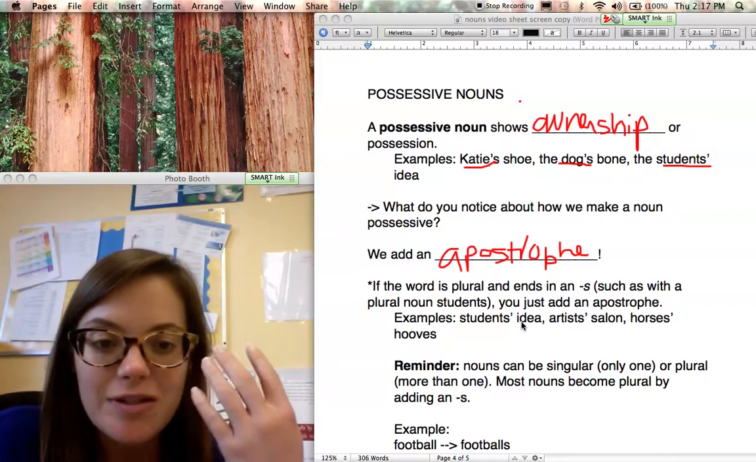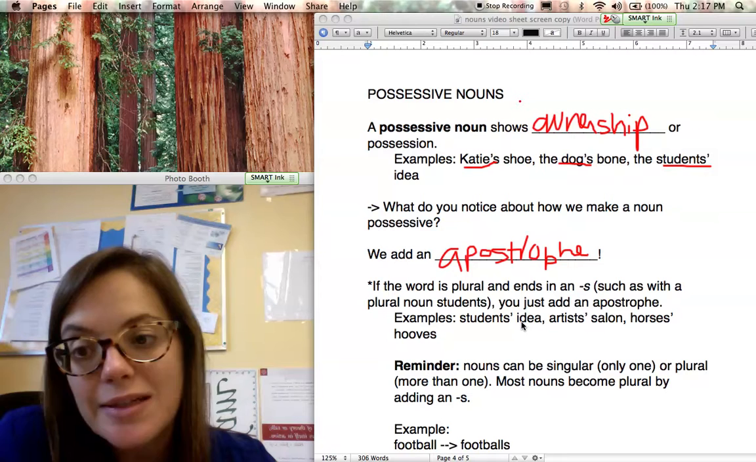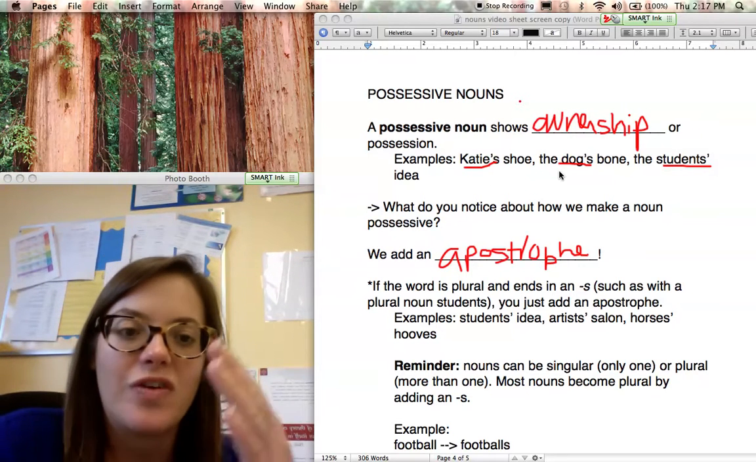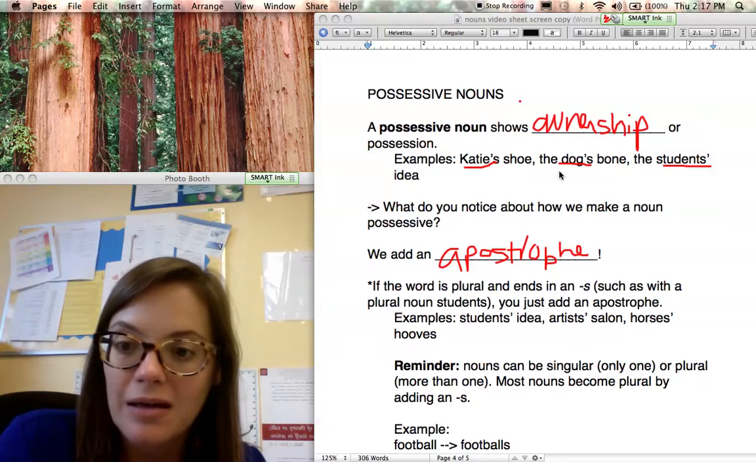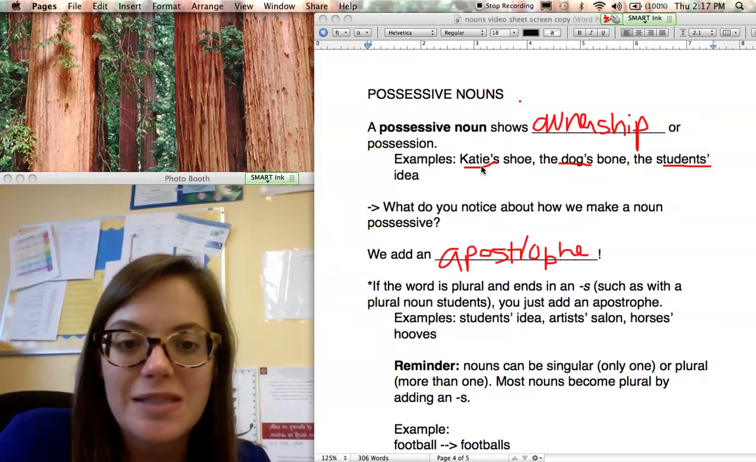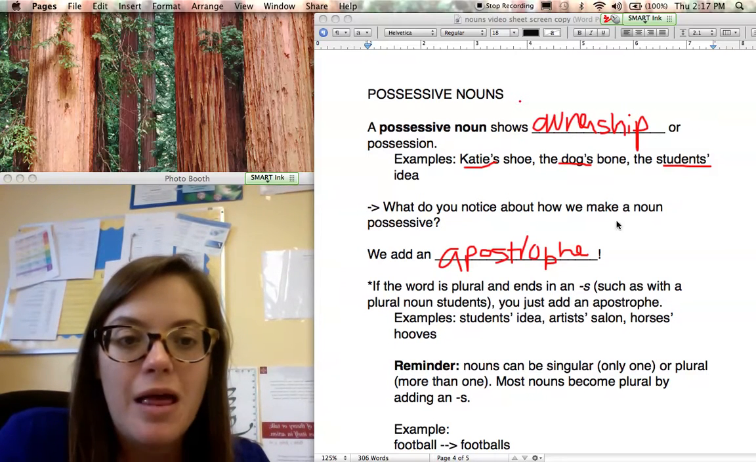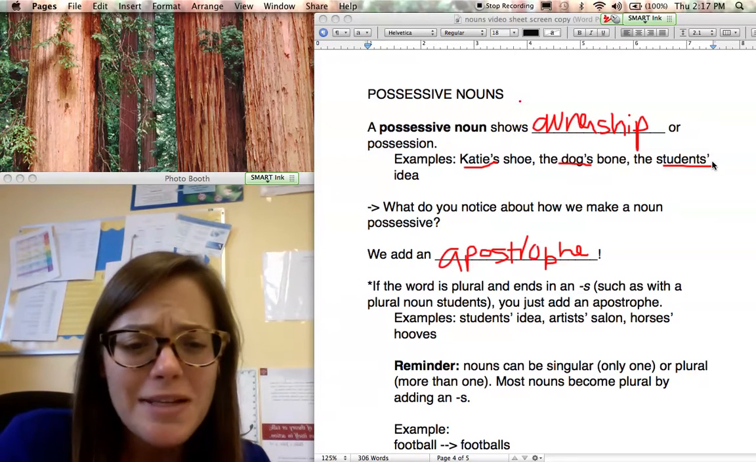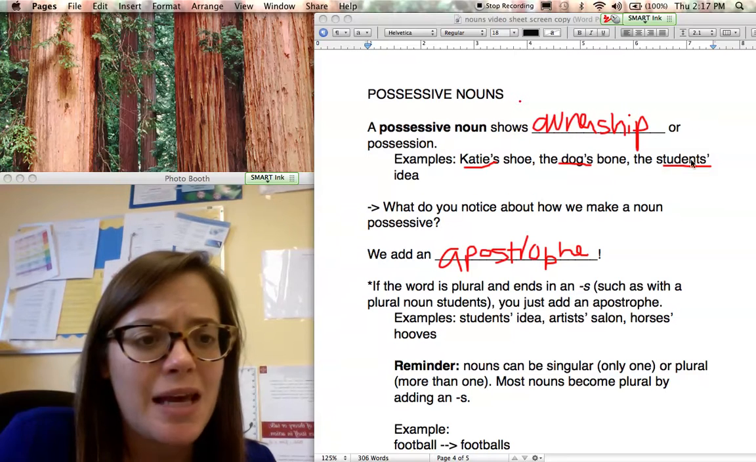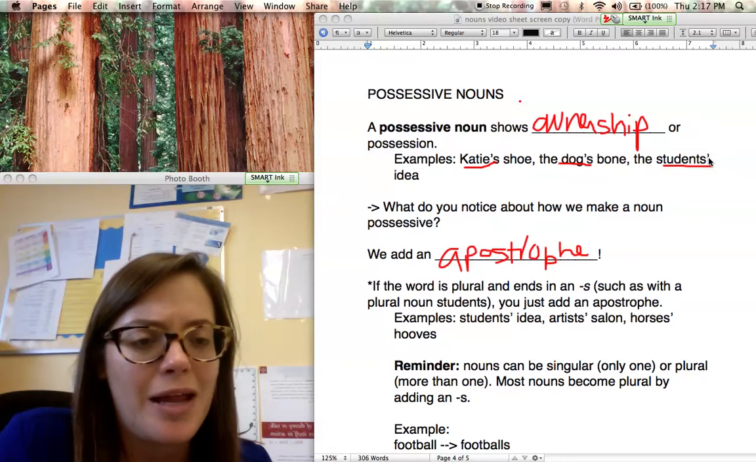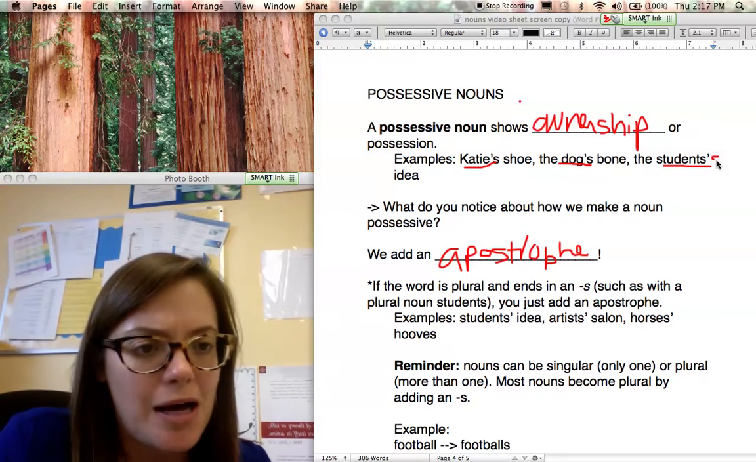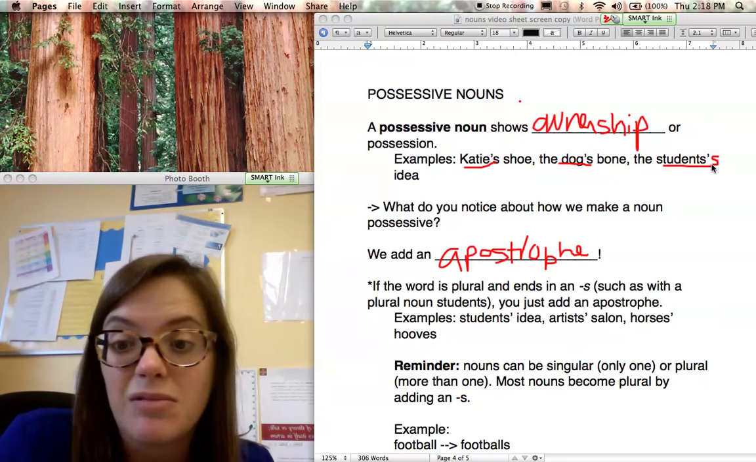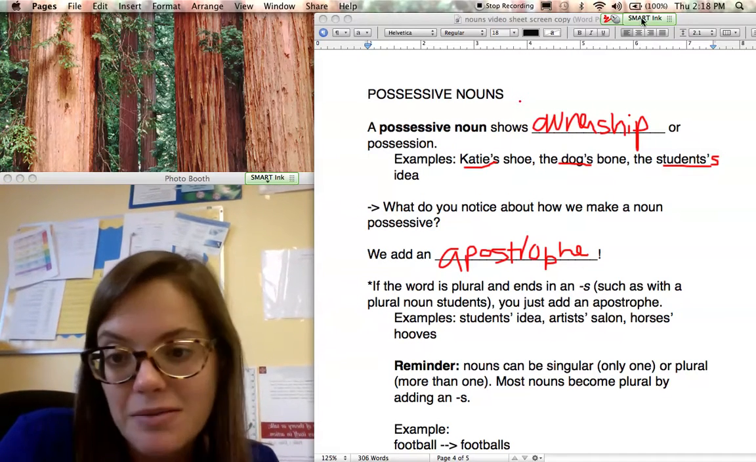Now, if it's a word that's singular, a noun that's singular, like we saw up here with Katie and dog, I add an apostrophe S, okay? So apostrophe S if it's singular, all right? Just an apostrophe if we've already added the S, okay? The reason for that is if I'm saying students, okay, and I made it students apostrophe S, it would be students's, that's a lot of S, okay? We don't want that. We don't want to add that S, okay?